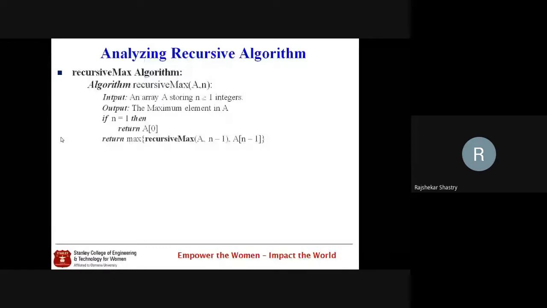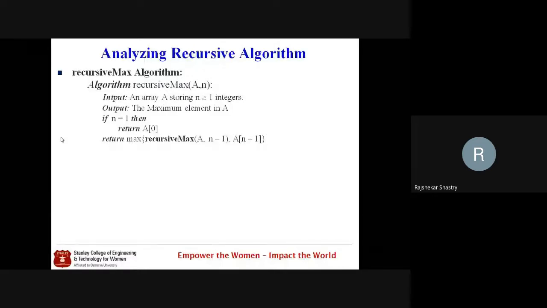Then the second one is A of 0. We are returning A of 0, so array indexing has to be made; only then will the 0th element be fetched. Array indexing itself, I told you, is one primitive operation. So A of 0 is one primitive operation. Till now, the comparison is one primitive operation and A of 0 is the second, so two are there. And that A of 0 value, whatever is fetched, we are returning it. So the return statement is also equivalent to one primitive operation. So total how many primitive operations are there?